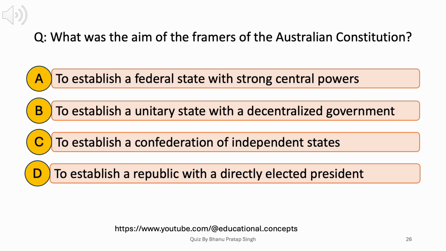What was the aim of the framers of the Australian Constitution? A. To establish a federal state with strong central powers. B. To establish a unitary state with a decentralized government. C. To establish a confederation of independent states. D. To establish a republic with a directly elected president. Answer: A. To establish a federal state with strong central powers.